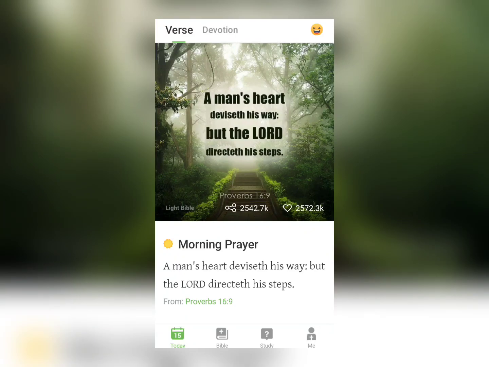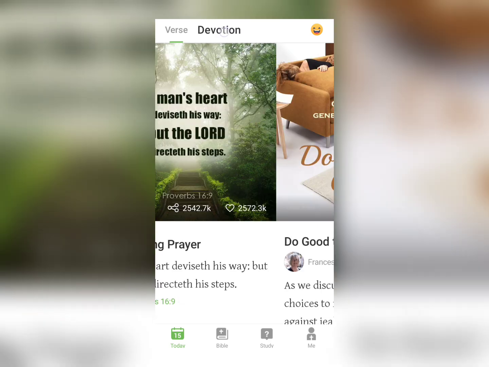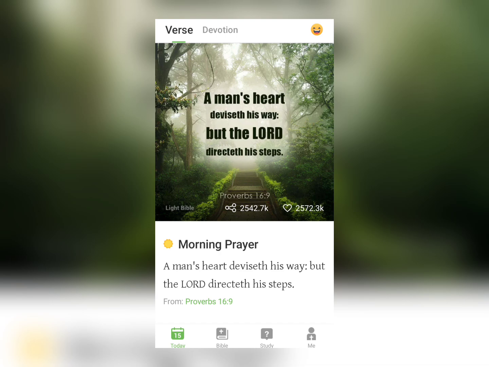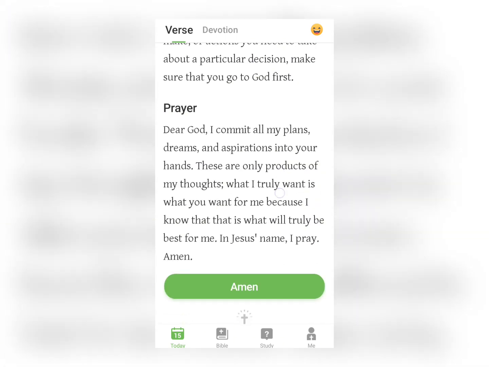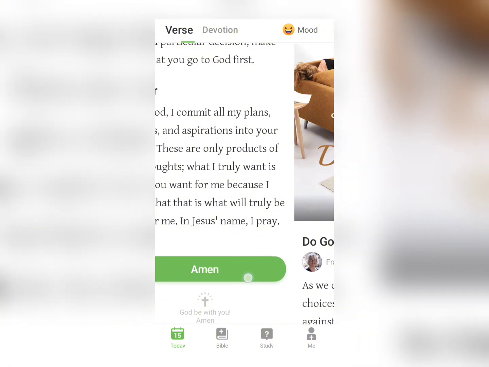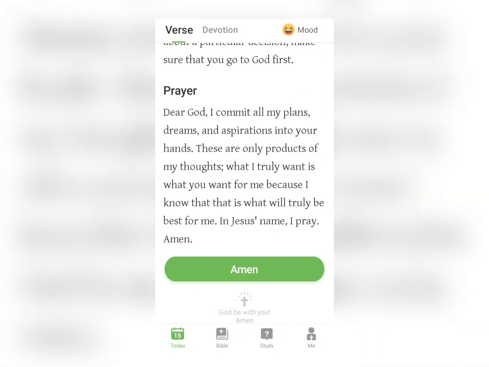This is the Bible application here, your home screen. Once you open the application, it will give you a morning verse. Every day it will give you a verse and also a devotion for that specific day. Today is the 15th, so it will give you the devotion and you have to read it. Once you finish reading, you just tap on Amen and you're good to go.